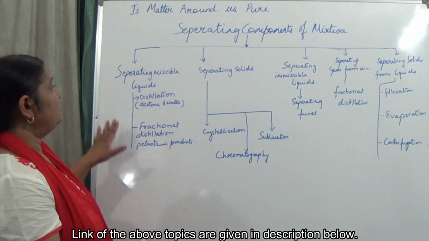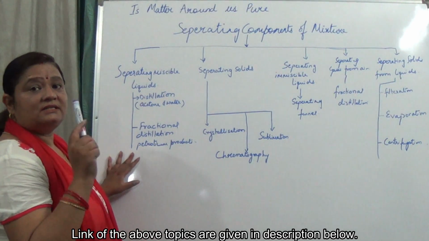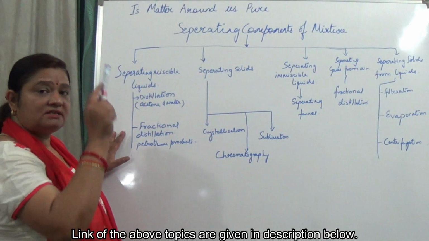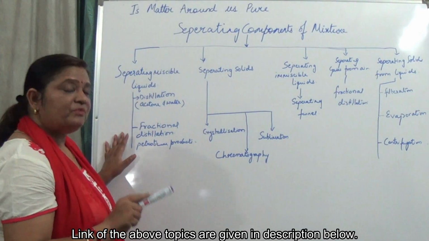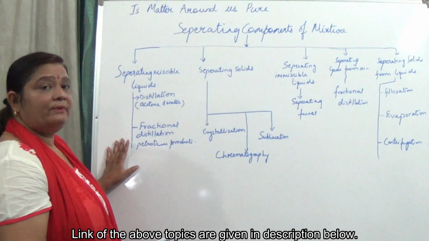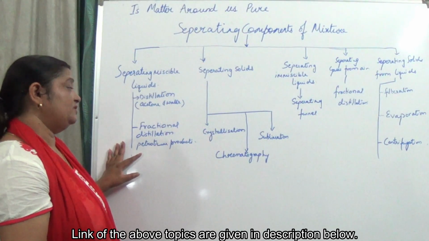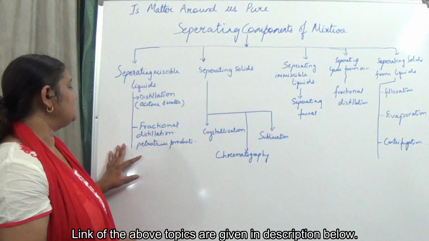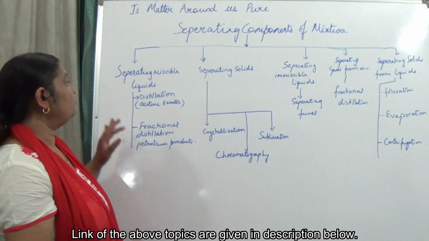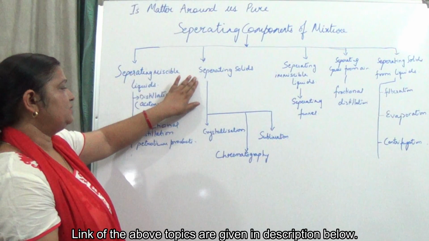Next, for miscible liquids we have studied fractional distillation. What is the difference between distillation and fractional distillation? Fractional distillation consists of a fractionating column which contains beads, and this plays a great role in separating mixtures of miscible liquids having a boiling point difference of less than 25 degrees Celsius. So here we can separate petroleum products with the help of fractional distillation.